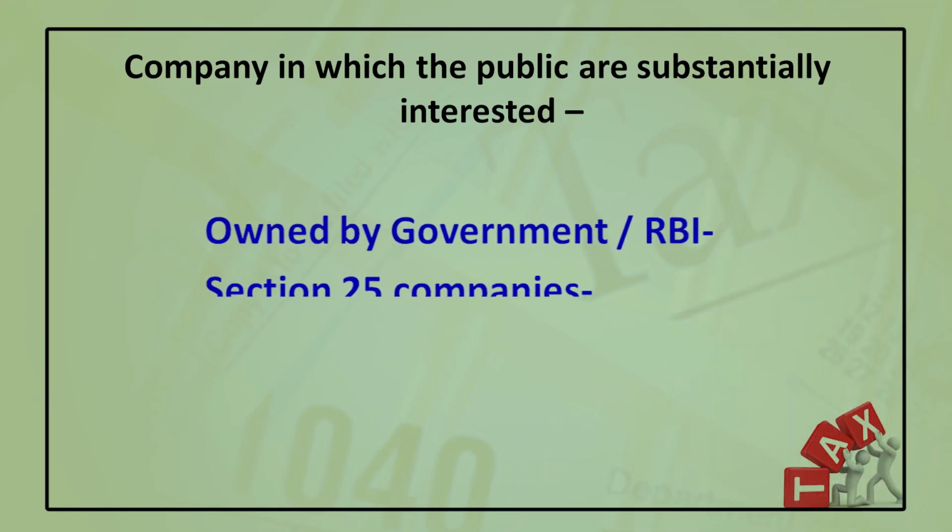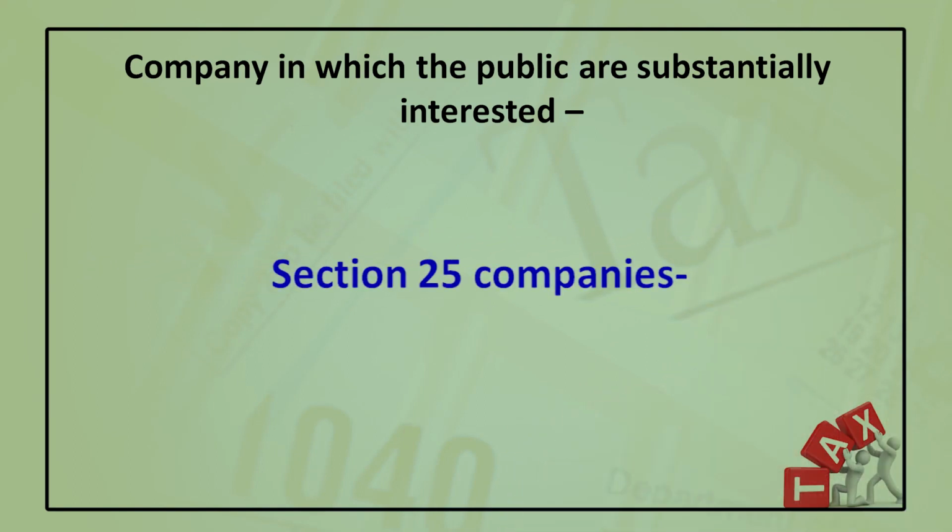You can get another type of such company, like a company which is registered under section 25 of the Companies Act 1956 for the promotion of commerce, art, science, religion, charity, etc. And remember, this type of company cannot pay the dividend to its shareholders. So, the company which is registered under section 25 of the Companies Act.